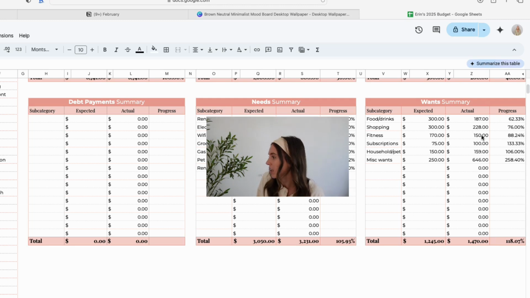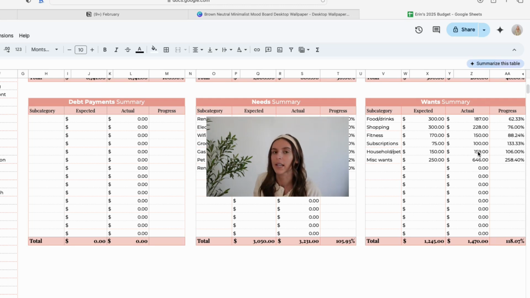I spent $150 on fitness, $100 on subscriptions. I signed up for a car wash membership, so I'm going to have to go in and look at all of my subscriptions and probably need to increase my monthly budget because I honestly don't think there are any subscriptions that I'm paying for that I don't use and get good use out of. Also on pet items, I spent $159.